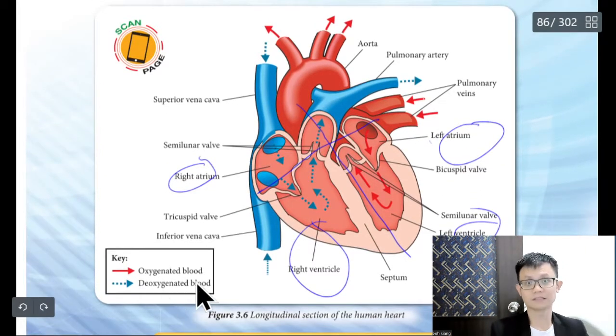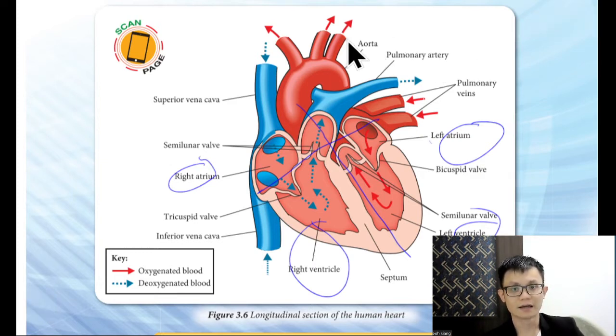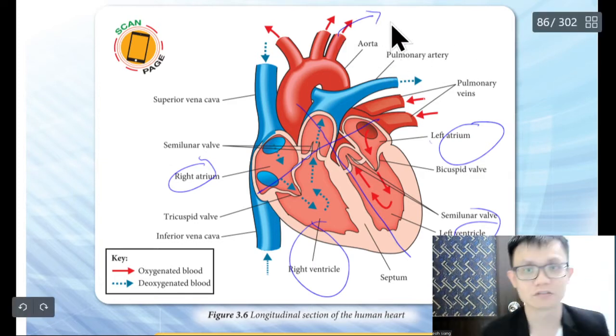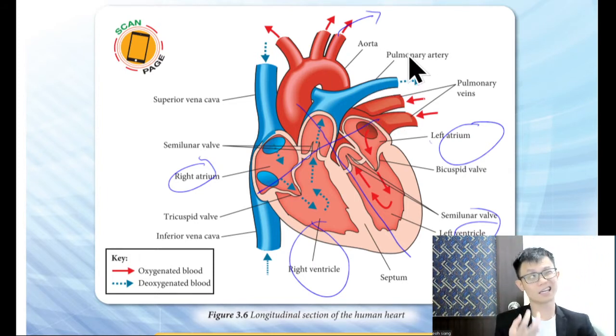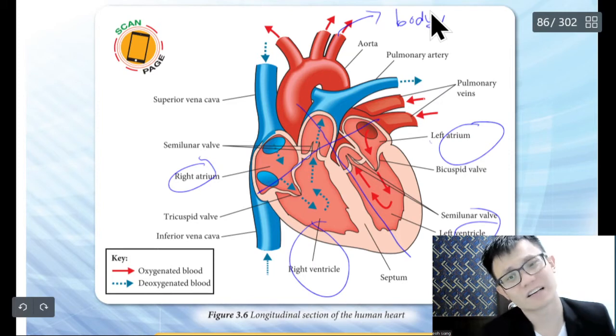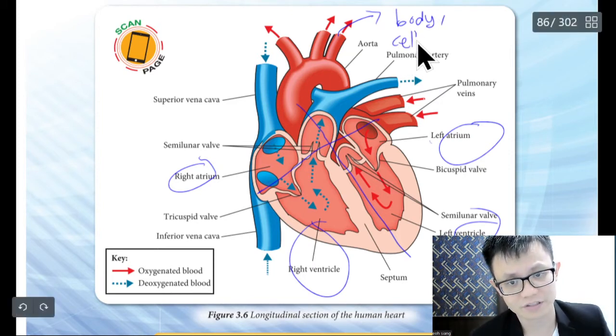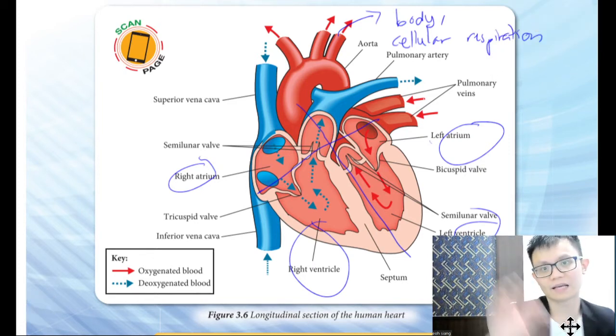Again, oxygen means red. Sometimes the question asks you to label in or out. So let's say your answer will be out. The next question is, go where? What is the destination? So you say to the whole body lah, to the body for, still remember or not? For what is it called? Cellular respiration. Correct or not? Cellular respiration happens in my body.